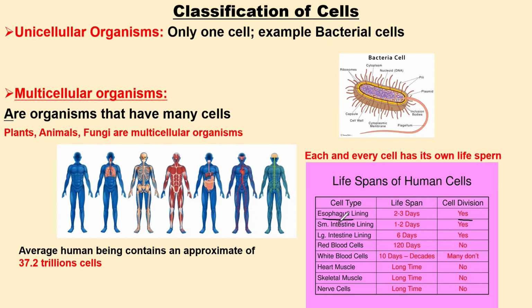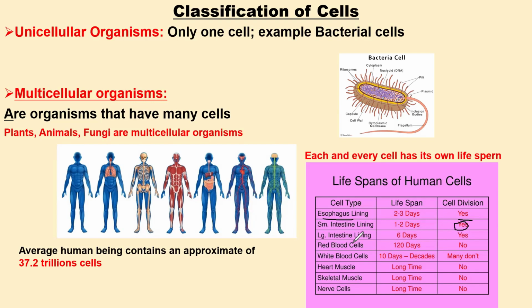Then, of course, we have the small intestinal lining. After between 1 to 2 days, these cells die and will be replaced with new ones, because the cells can undergo cellular division. So they will be divided and the new ones will be generated. There is also the large intestinal lining, which takes 6 days, and after 6 days, these cells will be divided and generated to replace the large intestinal lining.